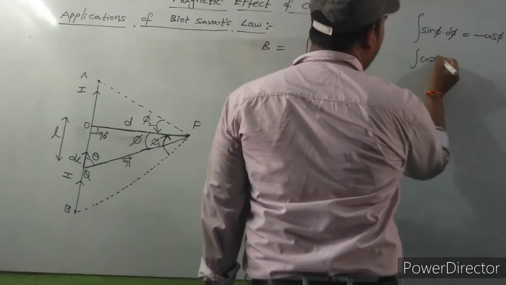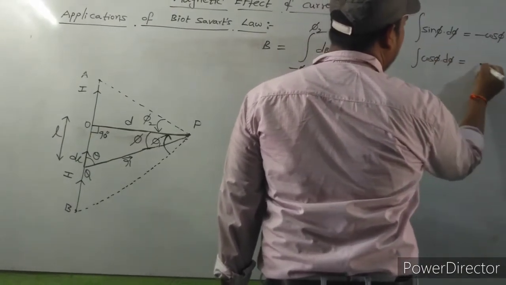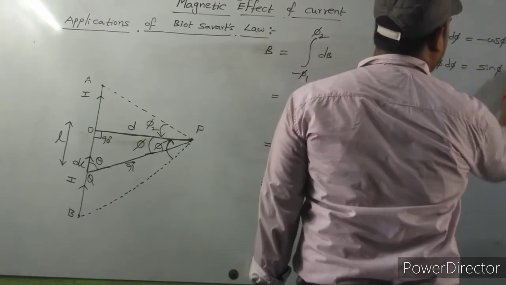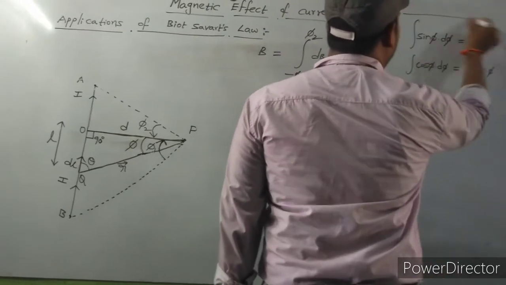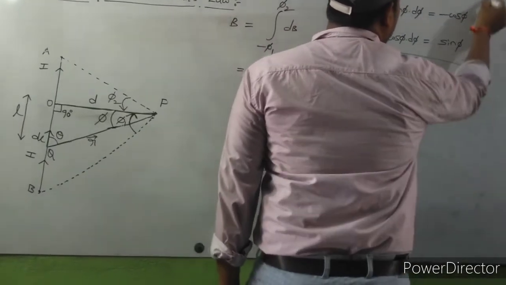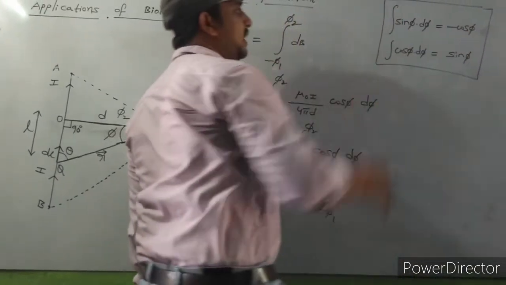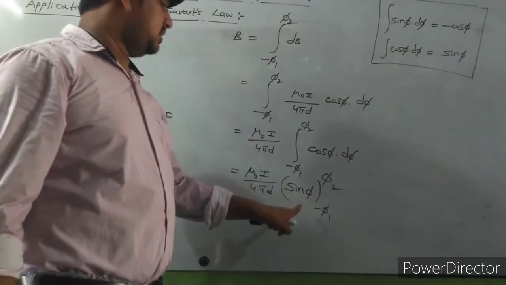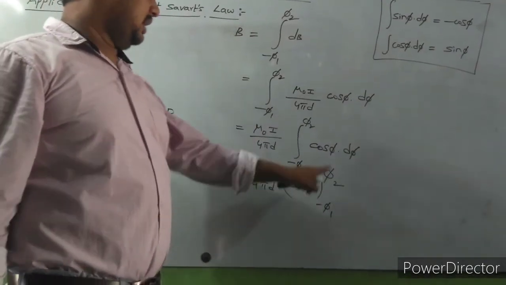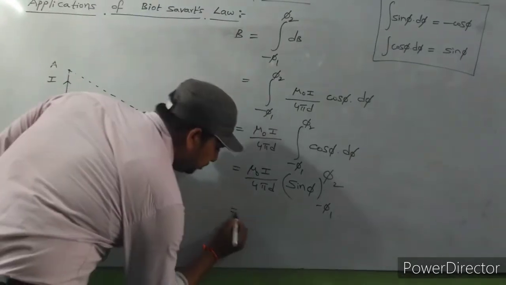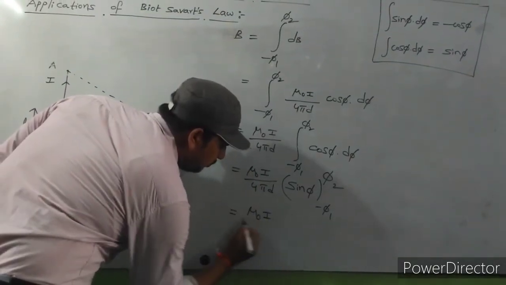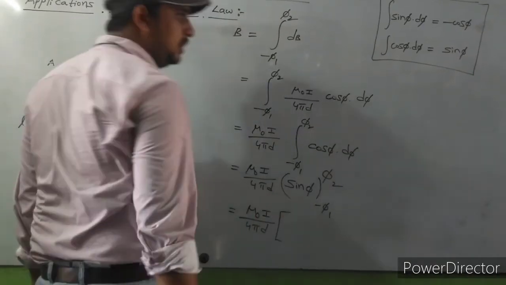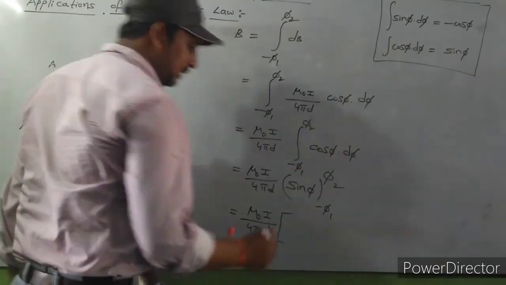The integral of cos phi into d phi is sin phi. Okay, these two formulas are important. The integral of sin phi into d phi is equal to minus cos phi, and the integral of cos phi into d phi we can write as sin phi. So here we can substitute the limits. We got mu naught I by 4 pi d. First we substitute the upper limit, then minus the lower limit.